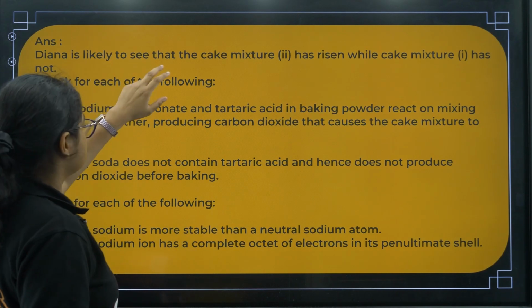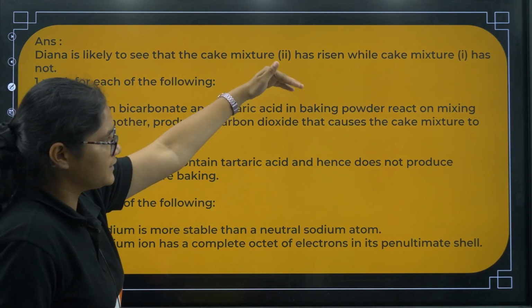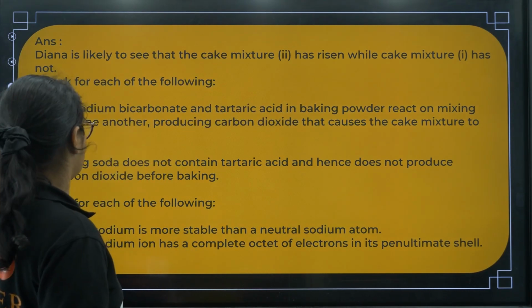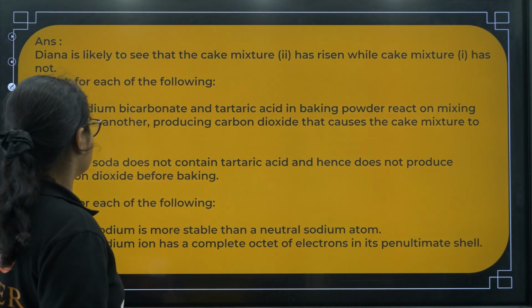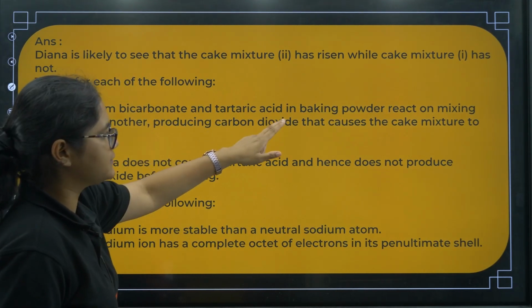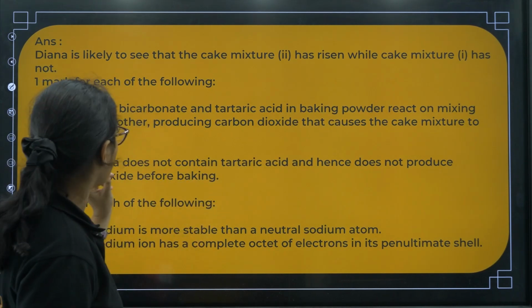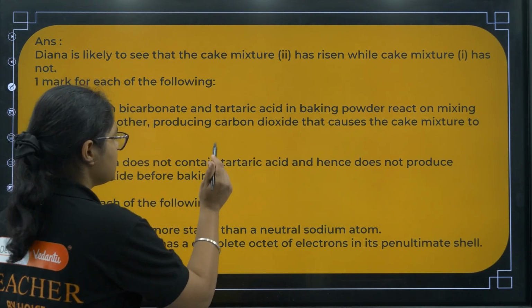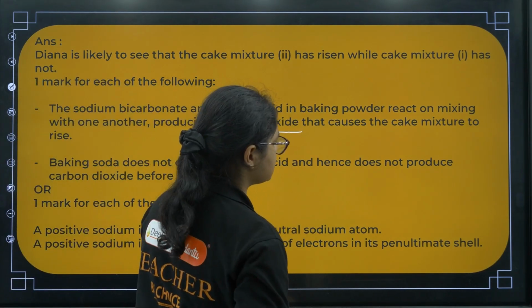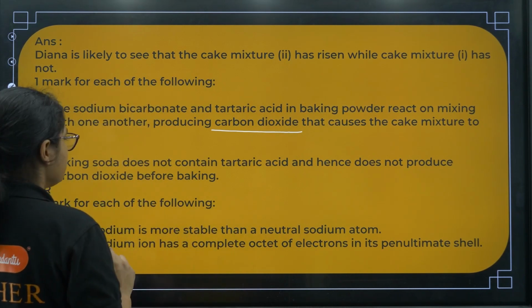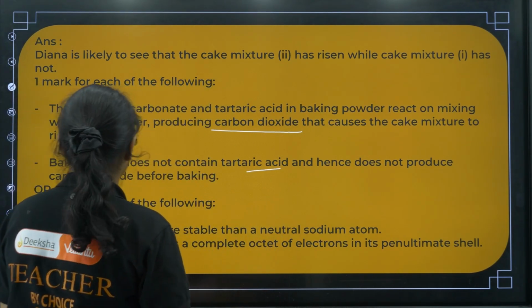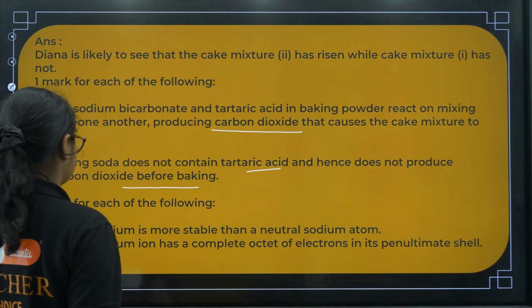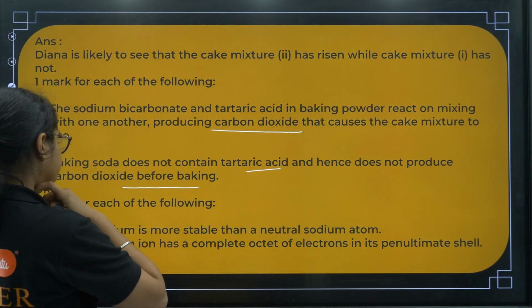Diana is likely to see that the cake mixture 2 has risen while the cake mixture 1 has not. Okay, you have to just write down, this will give you 1 mark. Now for what is the reason? The sodium carbonate and tartaric acid in baking powder react on mixing with one another, producing carbon dioxide that causes the cake mixture to rise. Okay, and baking soda does not contain tartaric acid and hence does not produce any carbon dioxide. Okay, so you can write.